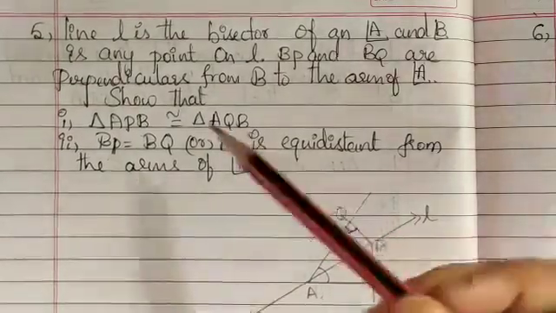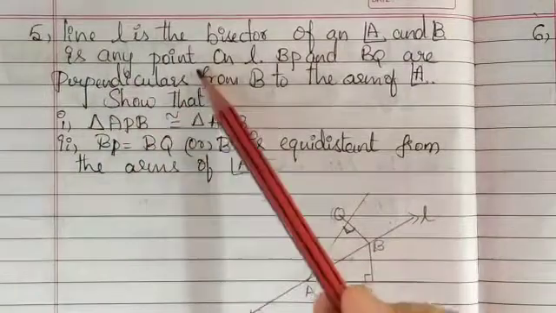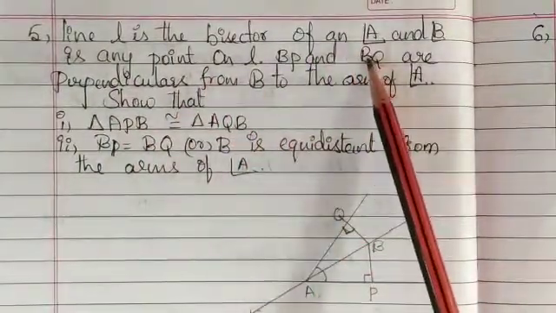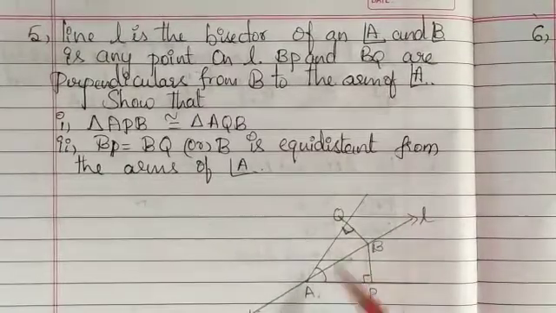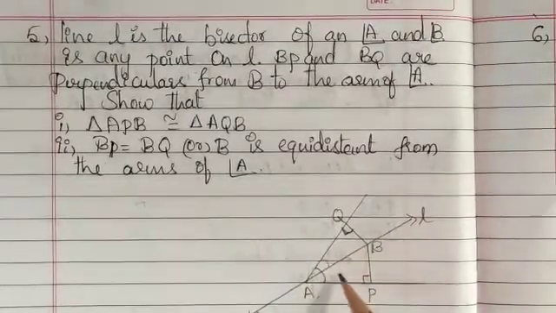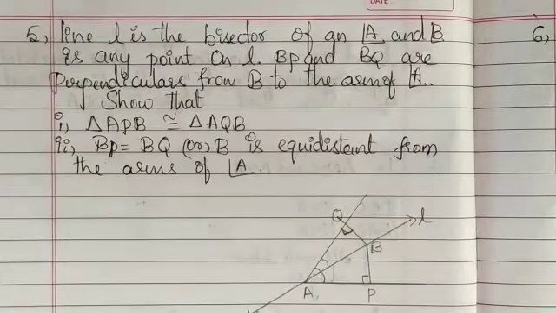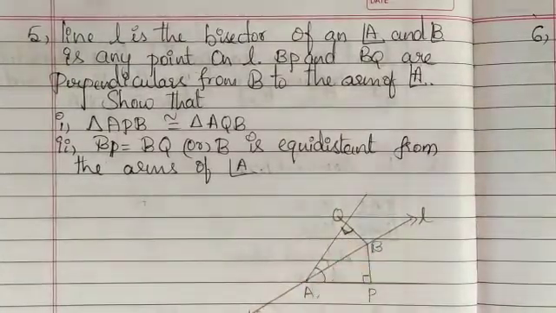The next question given here is: line L is the bisector of angle A. That means this line L will bisect angle A into two parts, one is this angle, another one is this angle. Bisector means it divides into two equal parts.